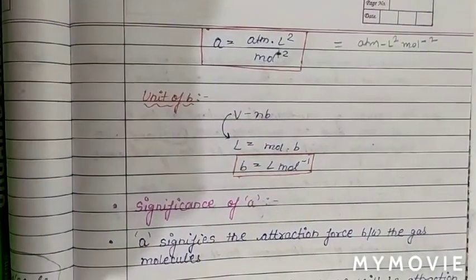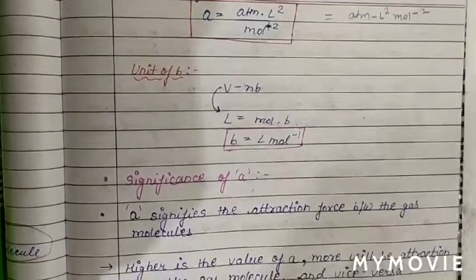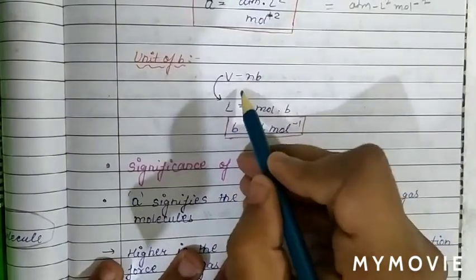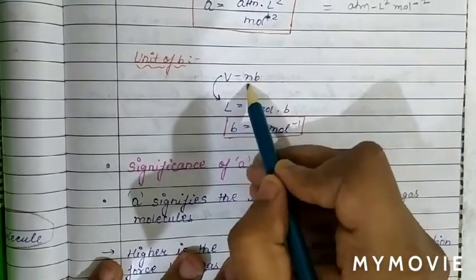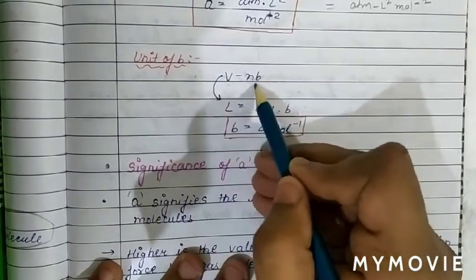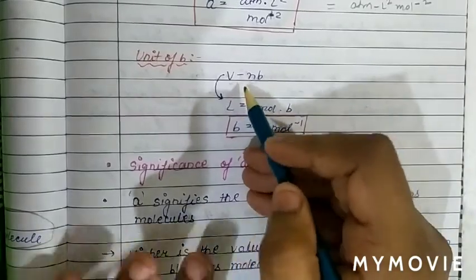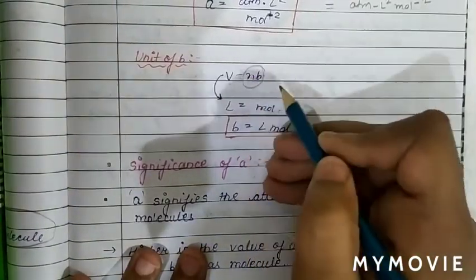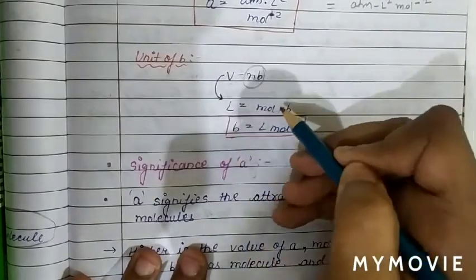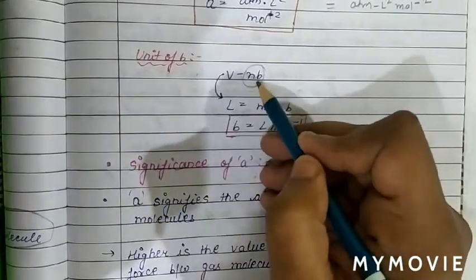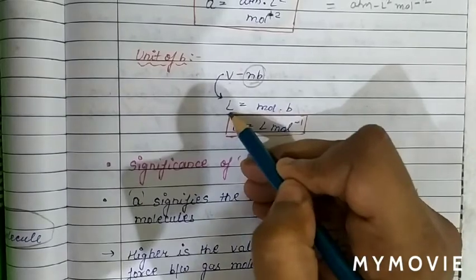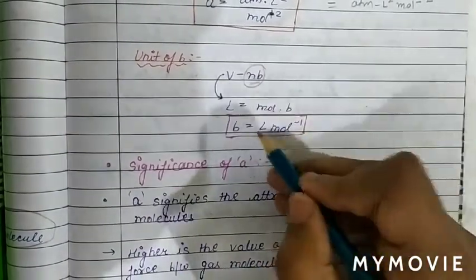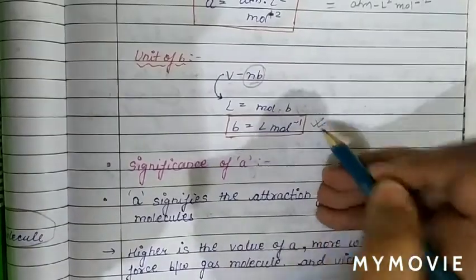Now we will solve for the unit of b. In the volume correction term V minus nb, we know only volume can be subtracted from volume. It means the unit of nb must be the unit of volume. So the unit of nb equals the volume unit, which is liter, n is the number of moles, so the unit of b will be liter mole inverse.